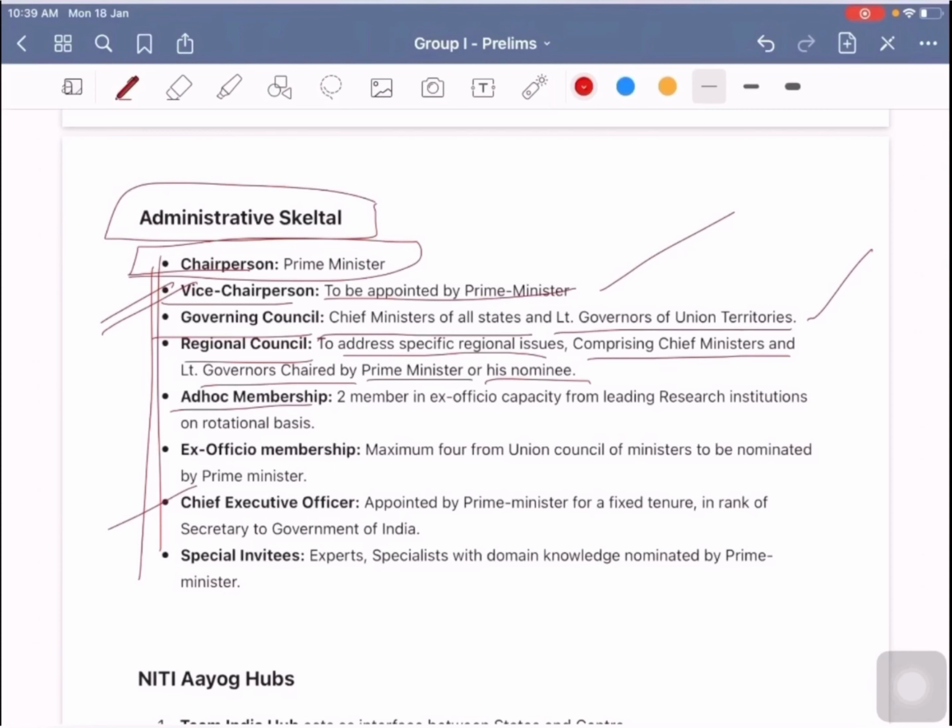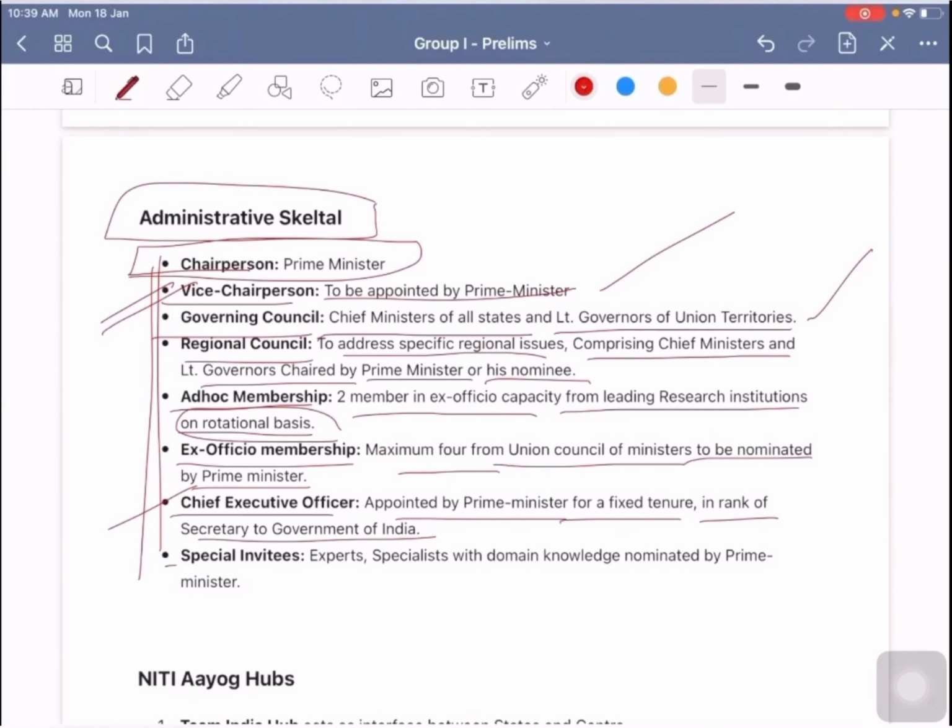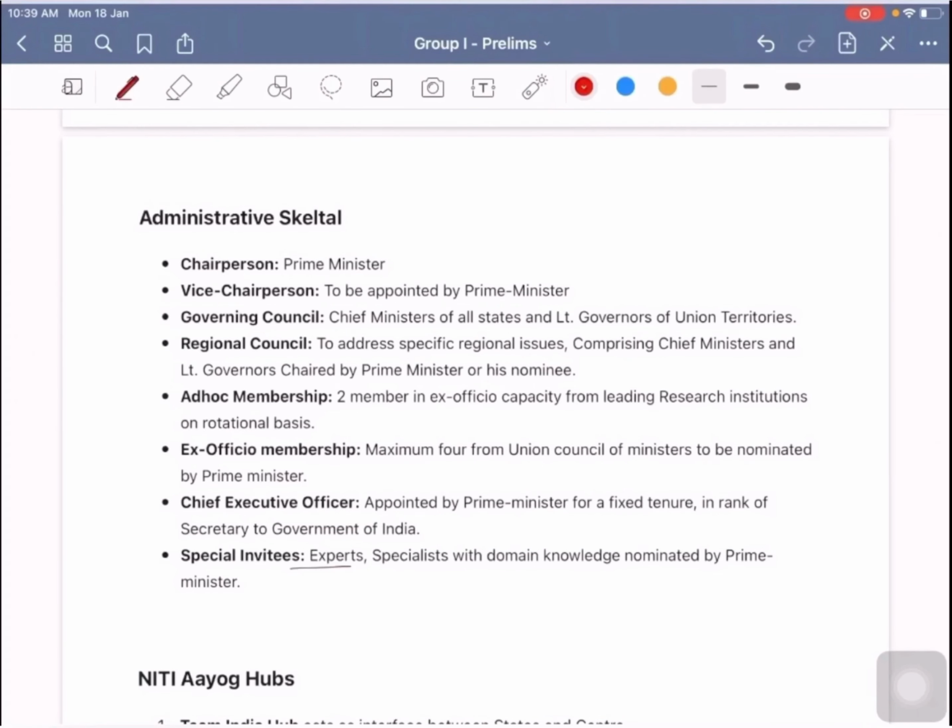And ad hoc membership: 2 members in part-time capacity from leading research institutions on a rotational basis, and ex officio membership of a maximum of 4 from the Union Council of Ministers, to be nominated by the Prime Minister, and a chief executive officer appointed by the Prime Minister for a fixed tenure in the rank of secretary to the Government of India, and special invitees like experts and specialists with domain knowledge nominated by the Prime Minister. If you closely observe the administrative skeleton of the Niti Aayog, you can find that there is scope for including experts, specialists, ministers of the Union Council of Ministers, leading research institutions, chief ministers.